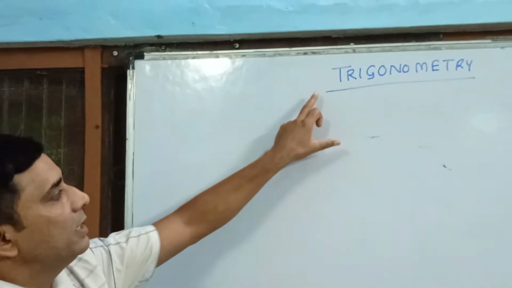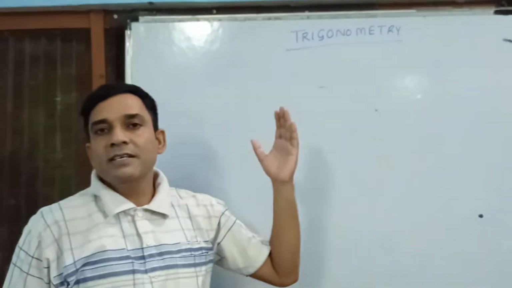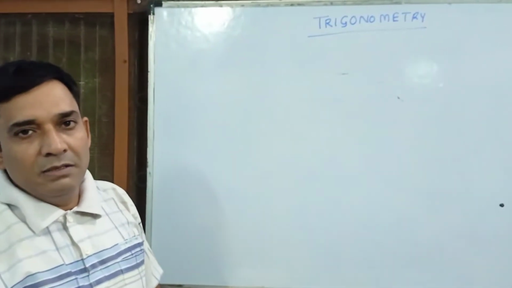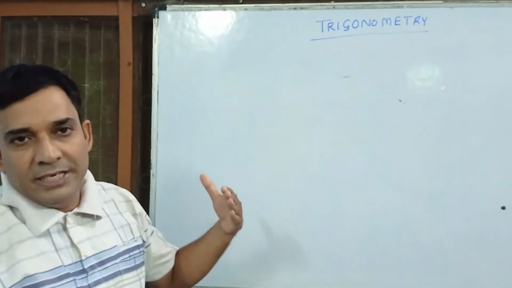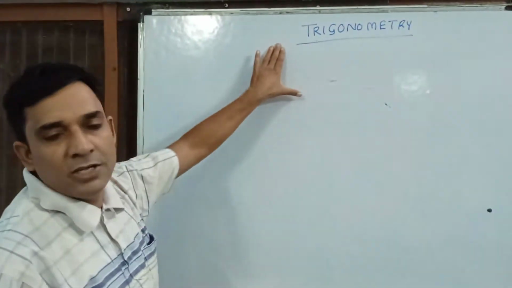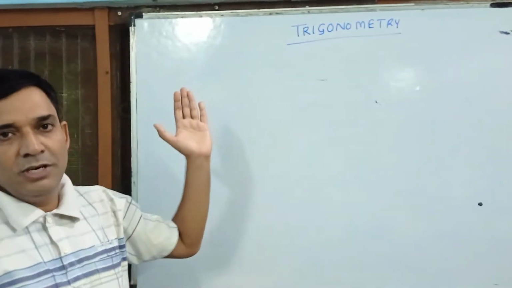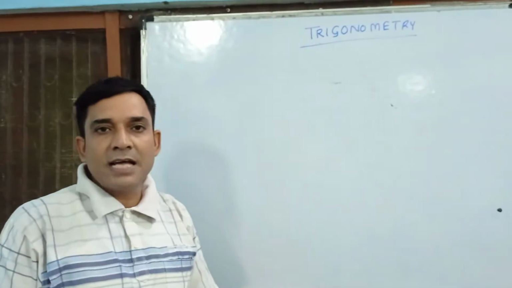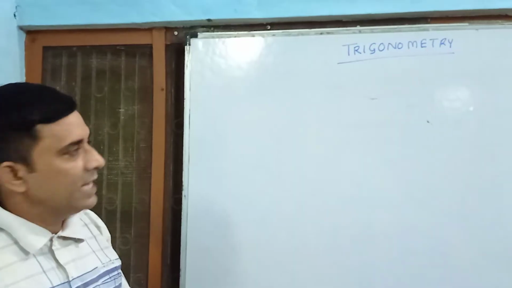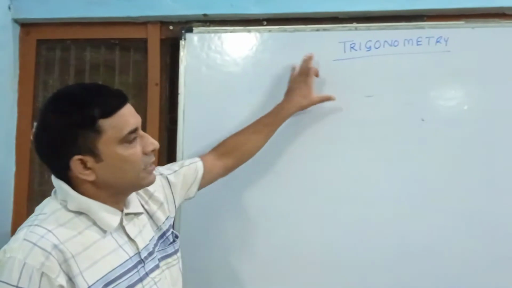Before knowing anything about trigonometry, first of all we will understand what this word is. What is the meaning of this word? I call it etymology, or the literal meaning of this word. This is a composite English word. In English there are many words, some are root words and some we call composite words, as in Hindi you must have read about samas. It is a composite word.